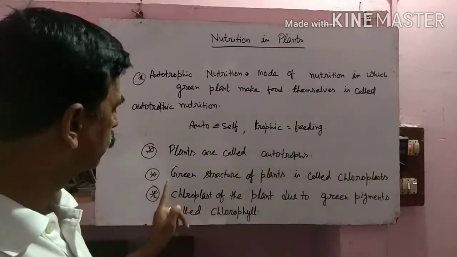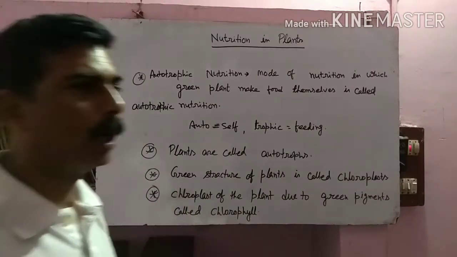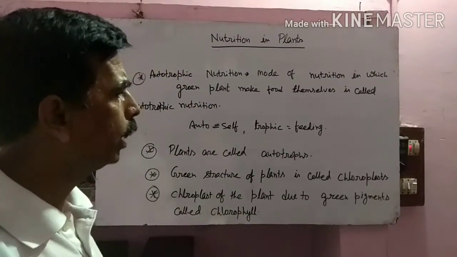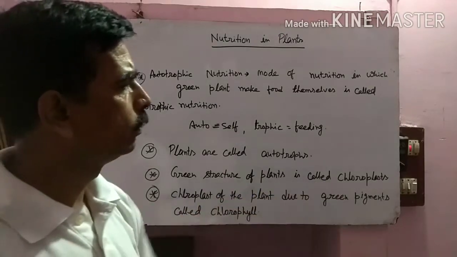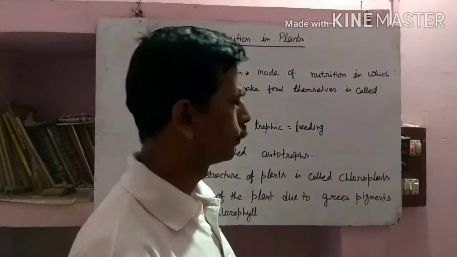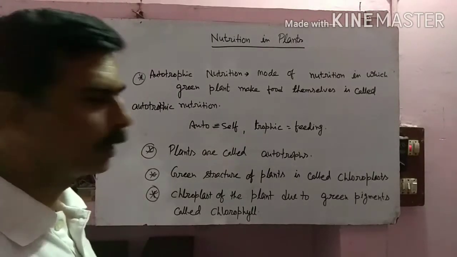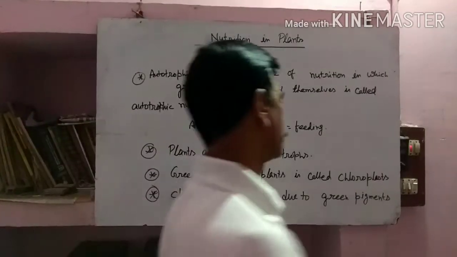The next term: you have seen that baby plants or small plants have green stems and leaves. The green structure of the plant is called chlorophyll, either in the leaf or in the stem.